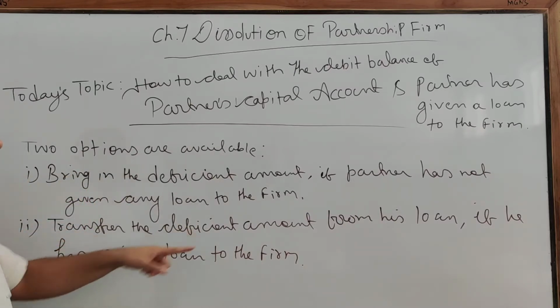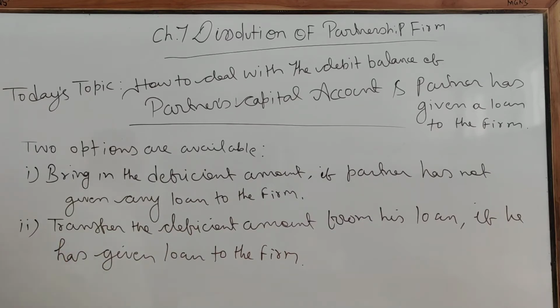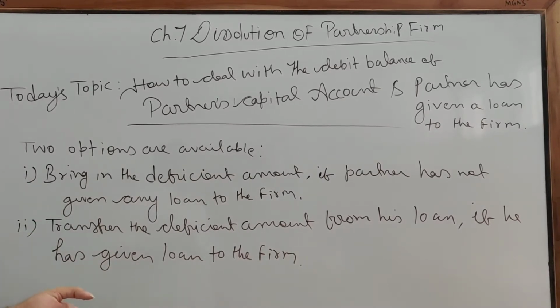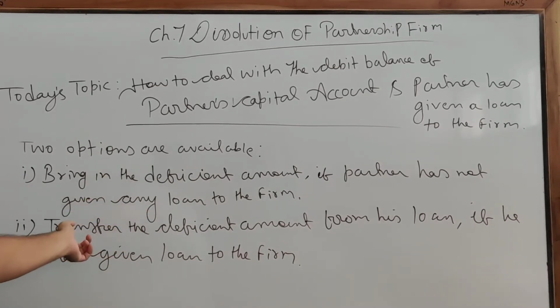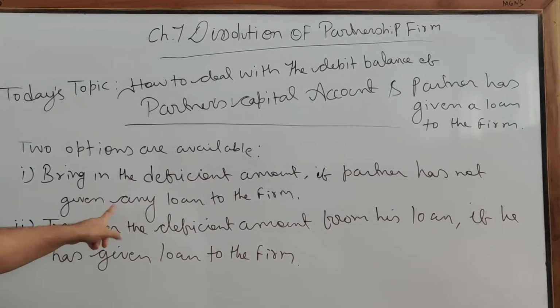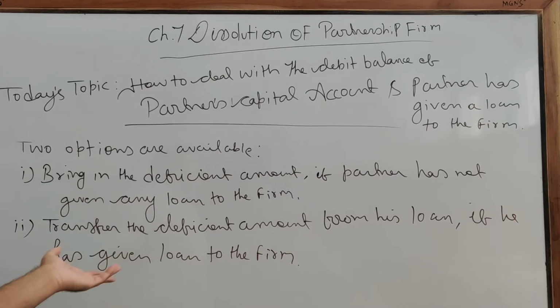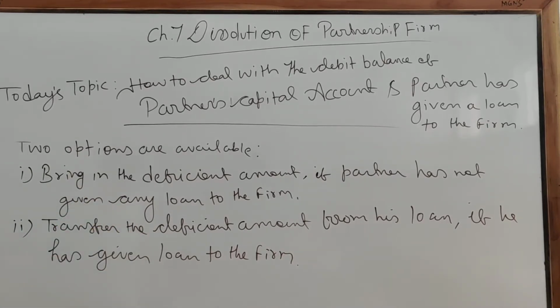Transfer the deficient amount from his loan if he has given a loan to the firm. Okay? Because if the partner has given a loan to the firm, he has to take some money from the firm and at the same time he has to transfer the deficient amount from his capital account. So it is not good to call for money from him and again repay. It's better to settle the loan account with the deficient balance of the capital account.